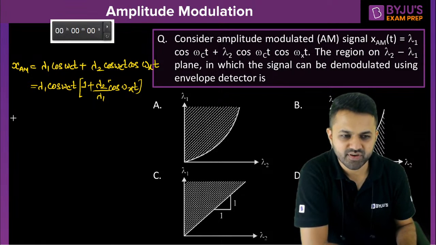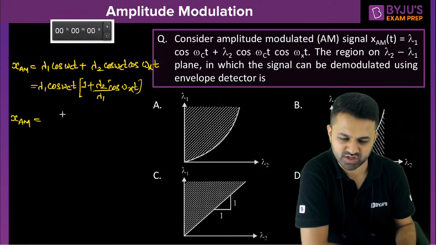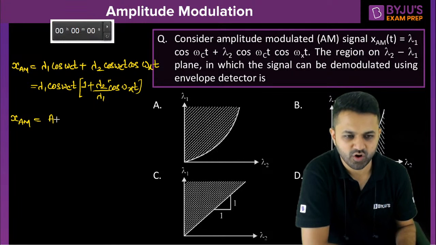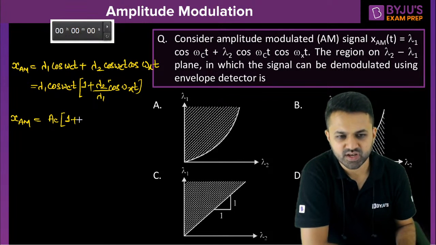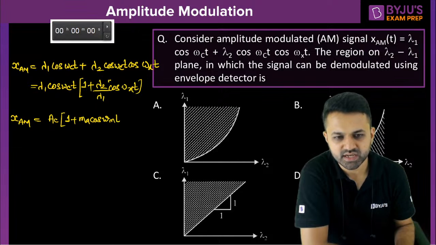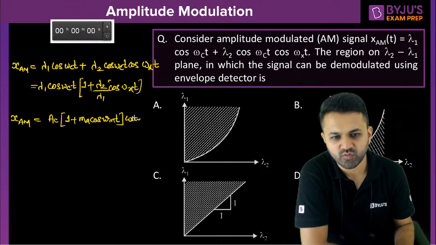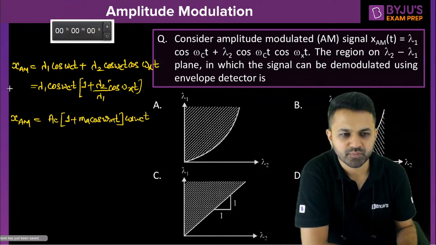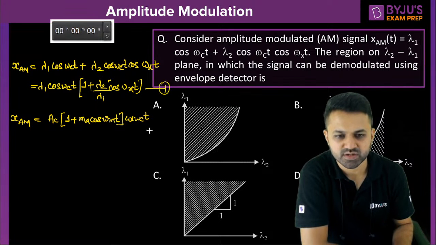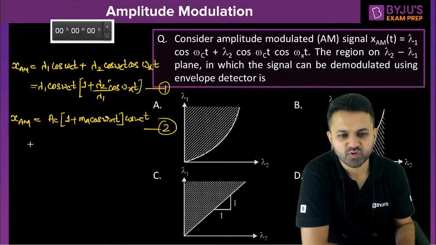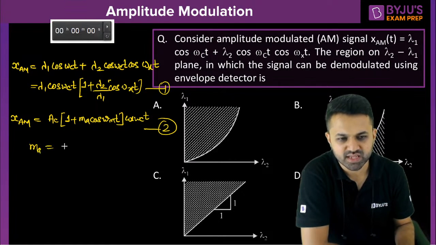Whenever we want to calculate the modulation index for the sinusoidal wave, the standard form is 1 plus ma cos of omega mt into cos of omega ct. If you compare equation number 1 and equation number 2, you will get the modulation index lambda 2 upon lambda 1.